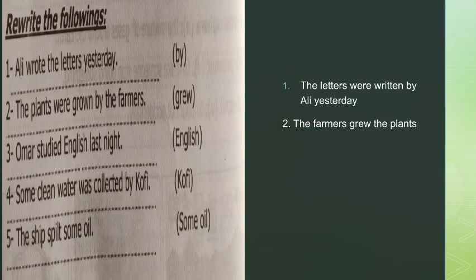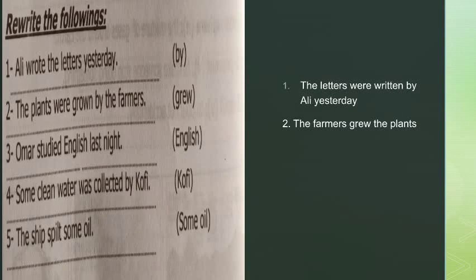Number 3. Omar studied English last night. I want to start with English. Okay? Omar here is a subject. Studied here is a verb. English is an object. So I have to start with the object.